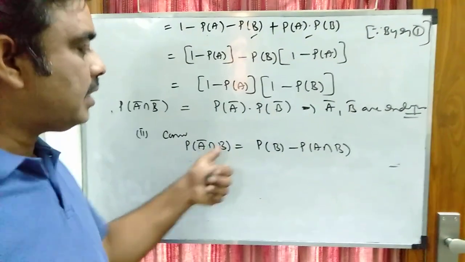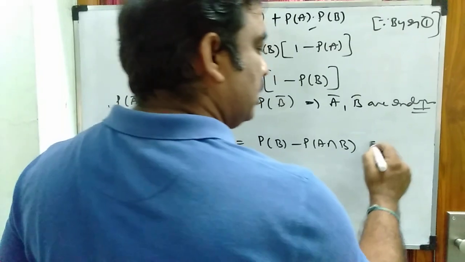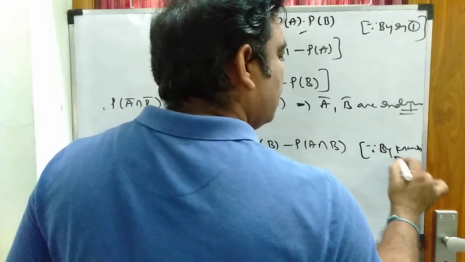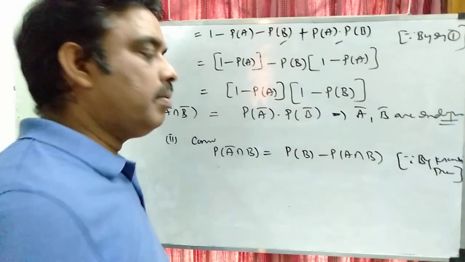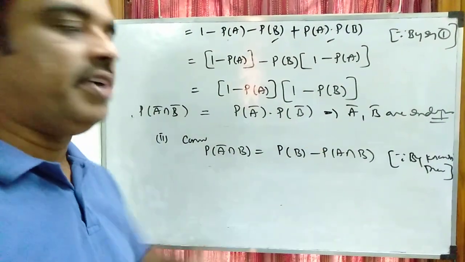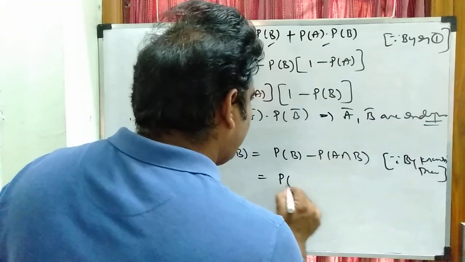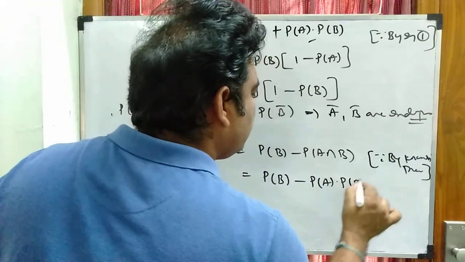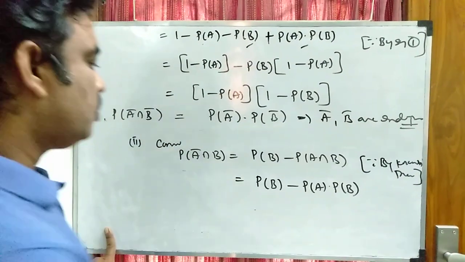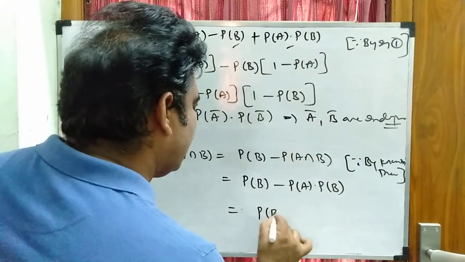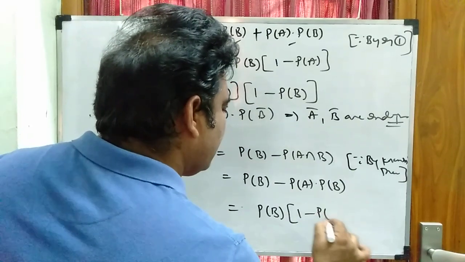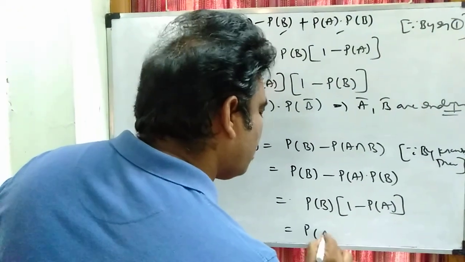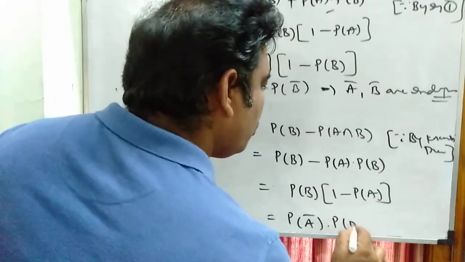P of A bar intersection B, by known theorem. Already we have proved this theorem in the previous topics. P of B minus P of A intersection B. But P of A intersection B by equation 1 is P of A into P of B. So this is P of B, and taking it outside you will get 1 minus P of A. So 1 minus P of A can be written as P of A complement into P of B.